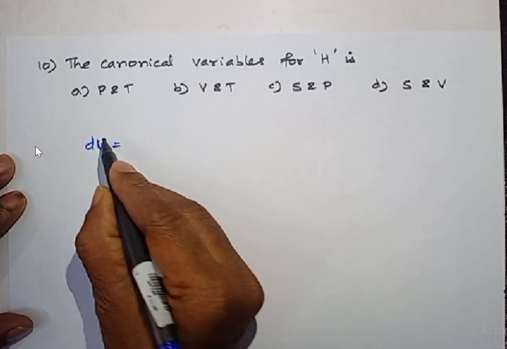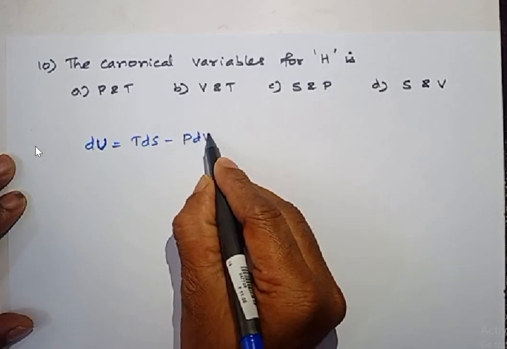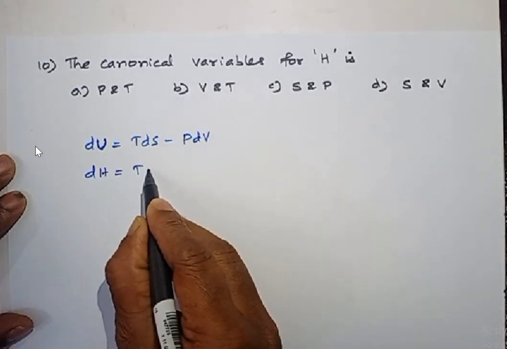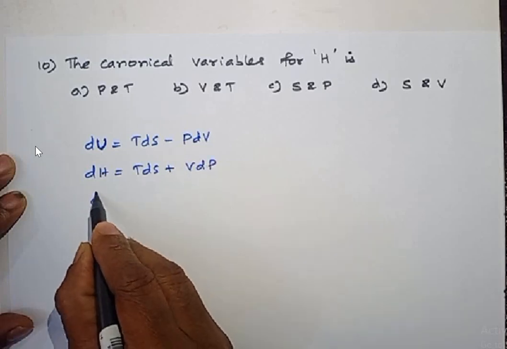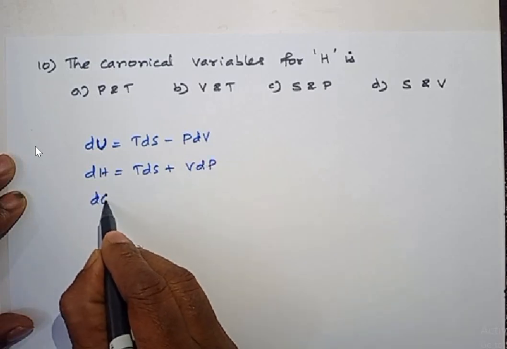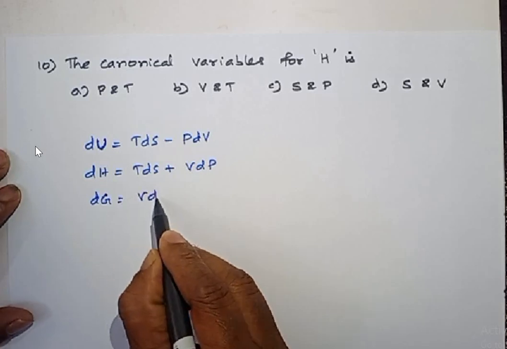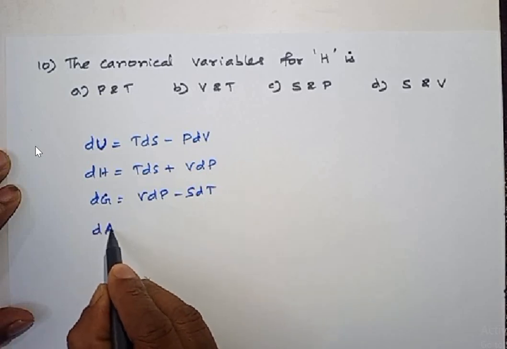Change in internal energy dU is equal to TdS minus PdV. Then change in enthalpy is equal to TdS plus VdP. Change in Gibbs free energy equal to VdP minus SdT.